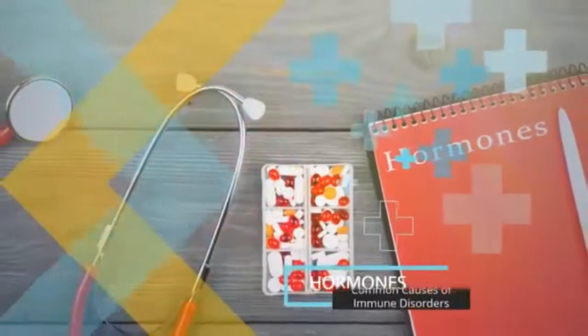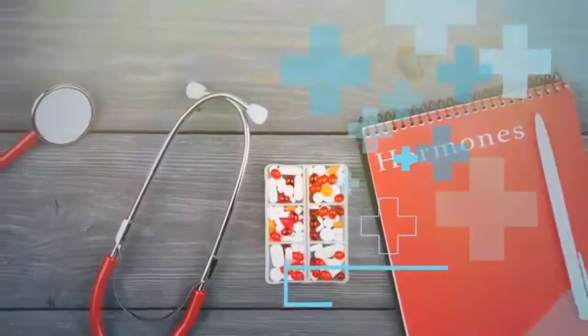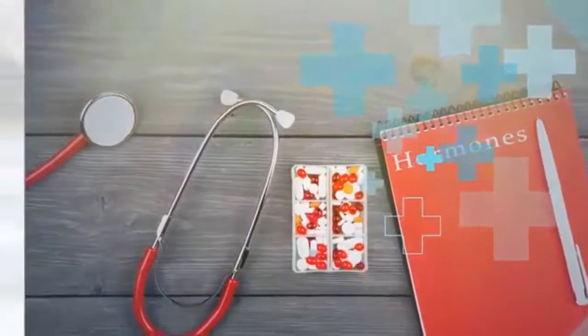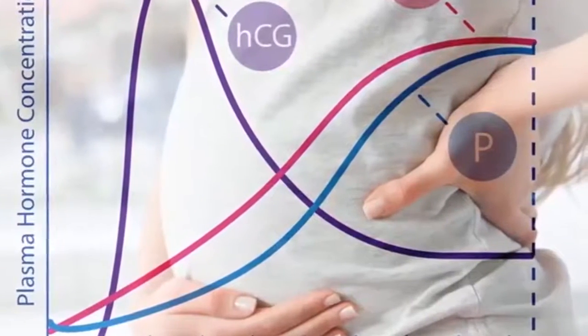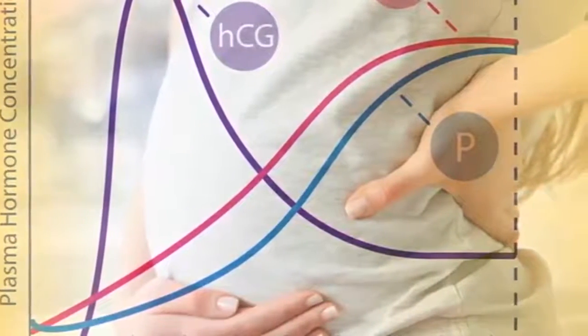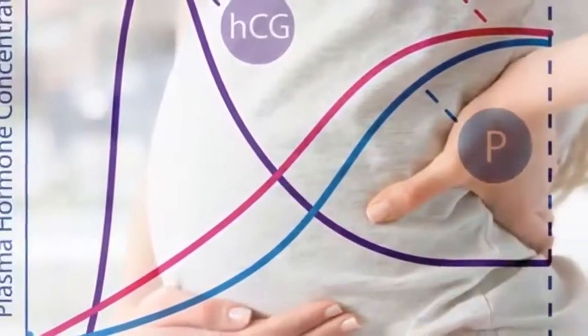3. Hormones. Medical research has also found a link between the levels of certain naturally occurring hormones, that is, certain sex hormones, within the body, and the risk of developing certain immune illnesses.